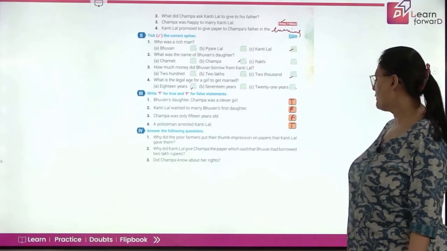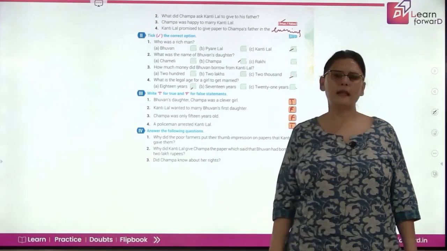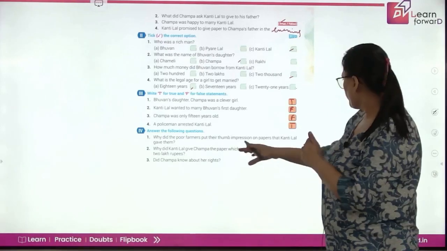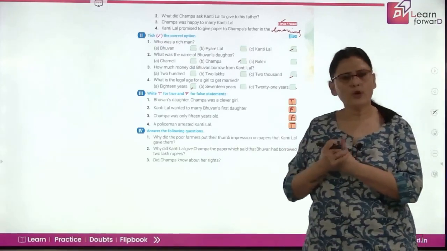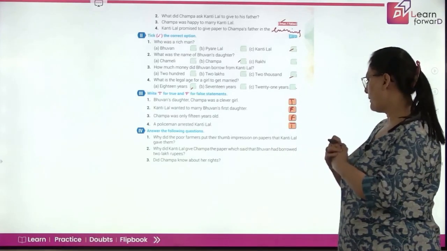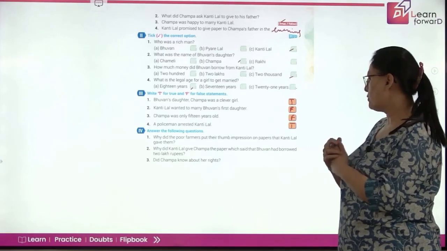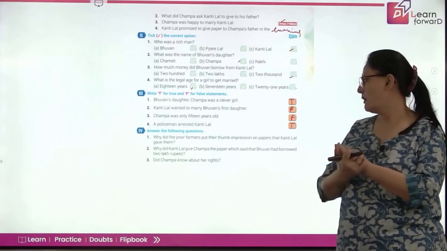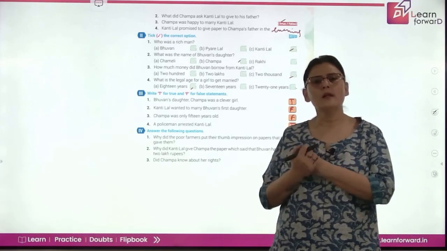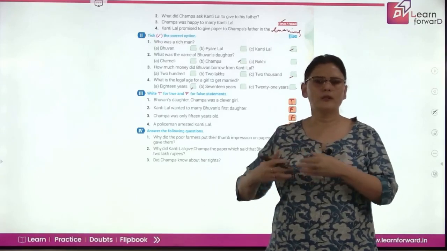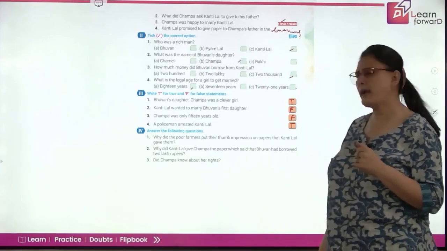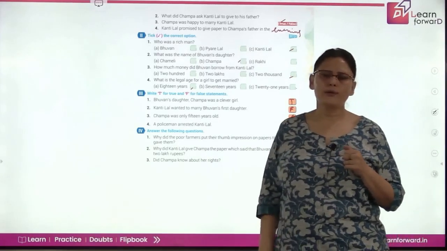Next we have the question answers. Why did the poor farmers put their thumb impression on the papers that Kantilal gave them? The poor farmers gave their thumb impressions on the papers that Kantilal used to give them because they were not able to read and write. Why did Kantilal give Champa the paper which said that Bhuvan had borrowed 2 lakh rupees? Kantilal gave Champa the papers because that was the condition put forward by Champa: I am ready to marry you, but on the other hand, you have to give the papers to my father. Did Champa know about her rights? Yes, she was very well aware of her rights.